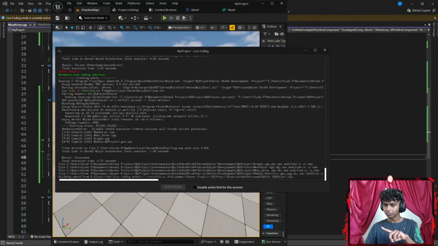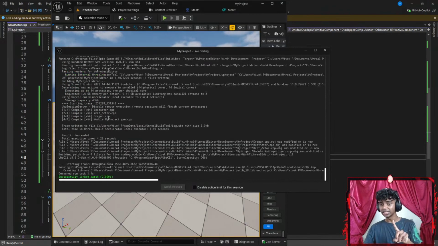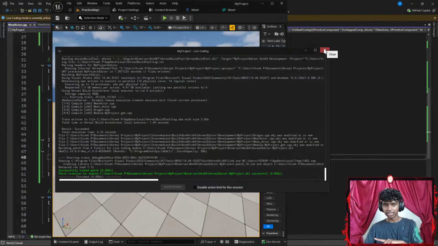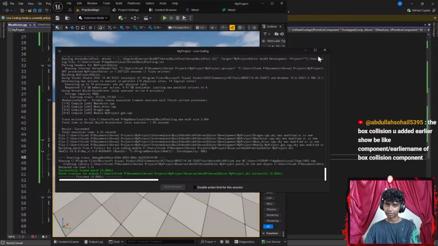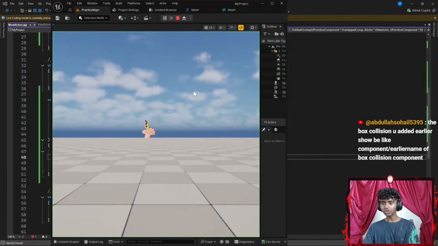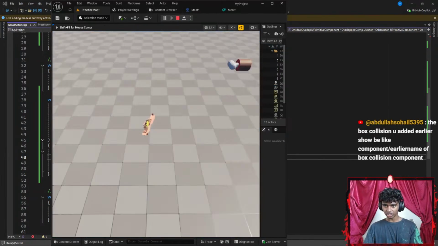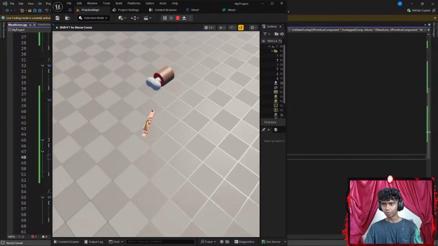Let's see. Okay, there we go. It says result succeeded. Now, if I were to go ahead and exit this, the box collision you added earlier shall be like component slash earlier name of a box collision component. I see. Okay, that's it. Let's exit this, run the code real quick. Now, I gotta make sure that there's a UE log that actually happens in my output log.